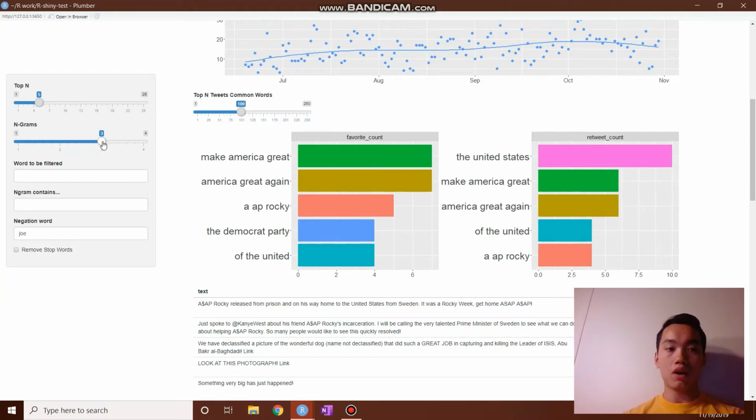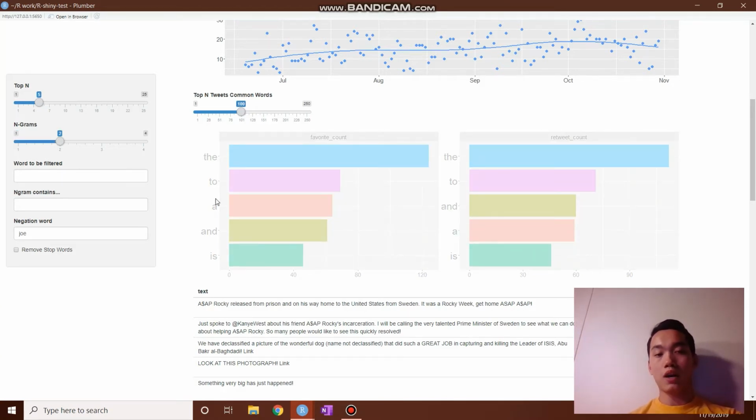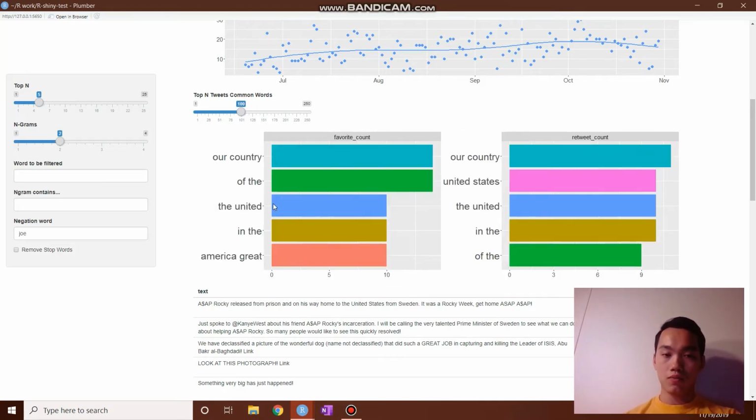And we can also find the word associations with it. So given the top 100 favorited tweets, "Make America Great" was mentioned the most out of them. "The United States" was mentioned for the top retweets. We can change it to just basic bag of words: the, to, and, not really great information. We can switch it to bigrams: "our country," "the United States."